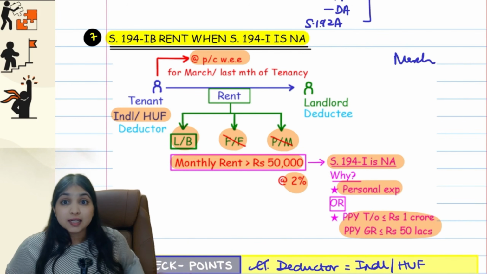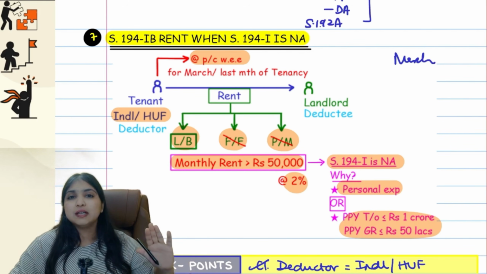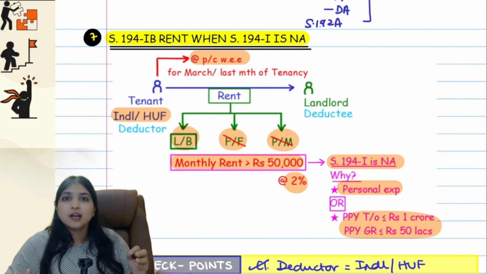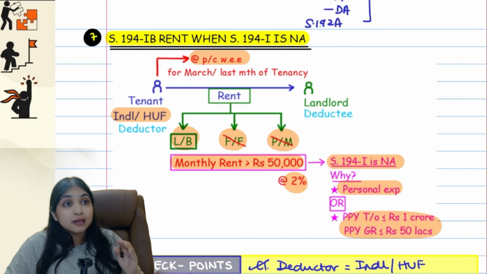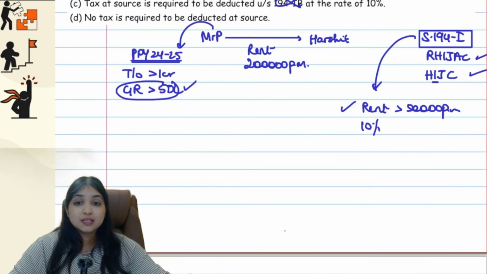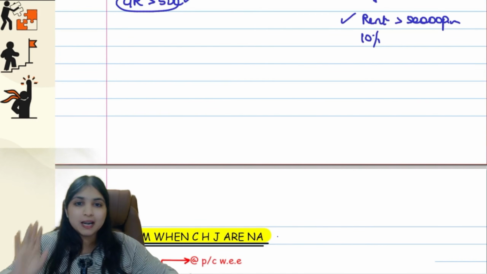So either we will deduct tax in the last month of tenancy if he's vacating, or otherwise we will deduct tax in the March month itself. So every month and all, we will not deduct tax in 194IB. We deduct tax for the entire year at the end of the year only. Okay, guys. So with this, we have learned both the sections relating to rent, 194I and 194IB.